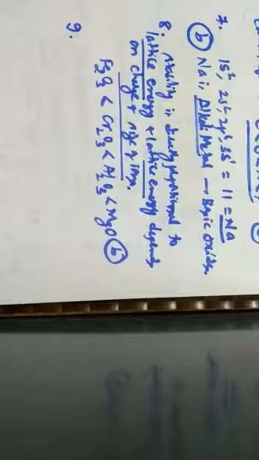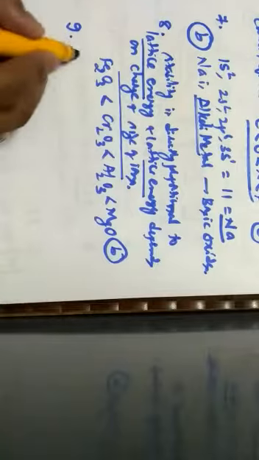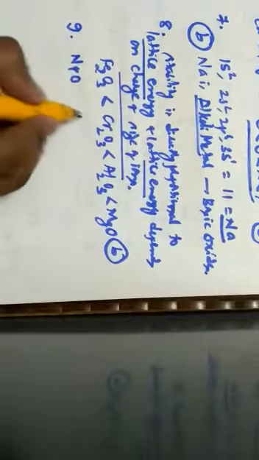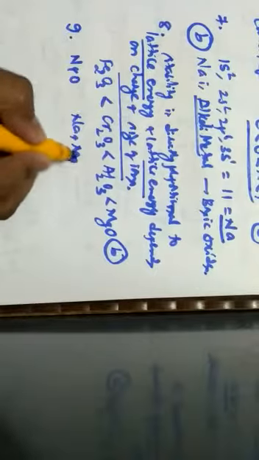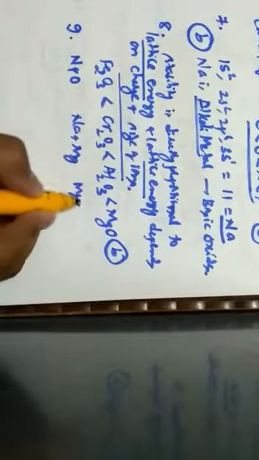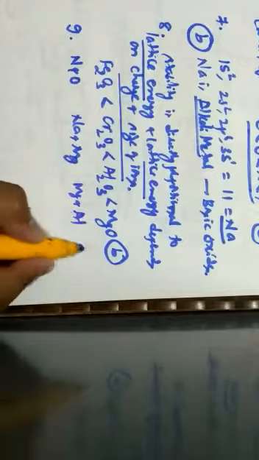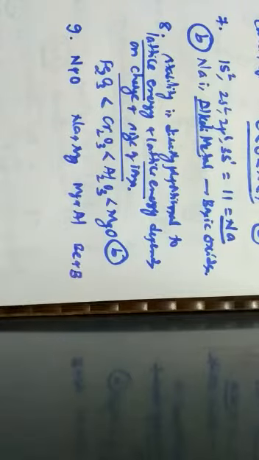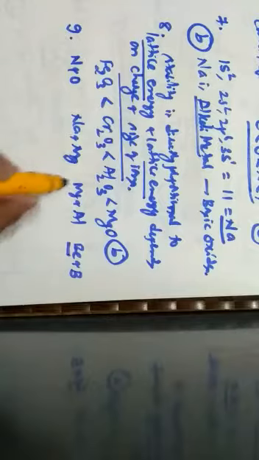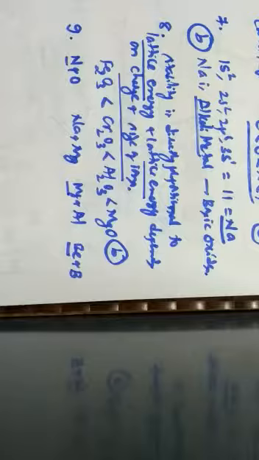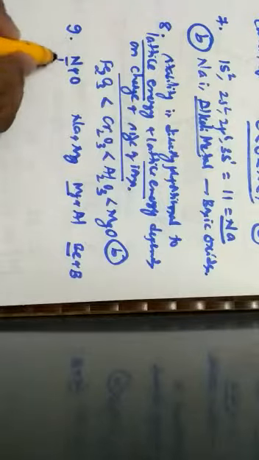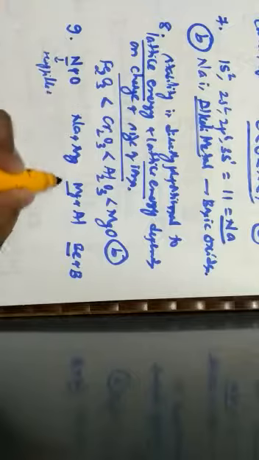Generally, the first ionization energy increases along a period, but there are some exceptions. The one which is not an exception is, so according to the given options, first option is nitrogen and oxygen, second option is sodium and magnesium, the third option is magnesium and aluminum, and the fourth option is beryllium and boron. So out of all these, beryllium, nitrogen as well as magnesium have higher values than expected, because nitrogen is half filled in its nature.